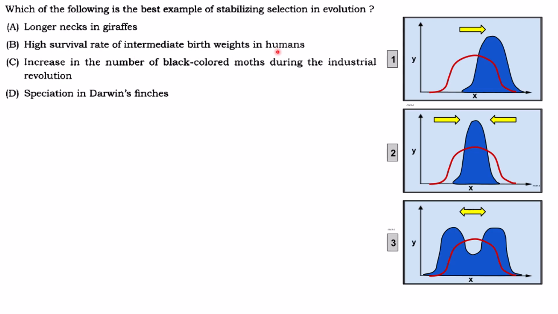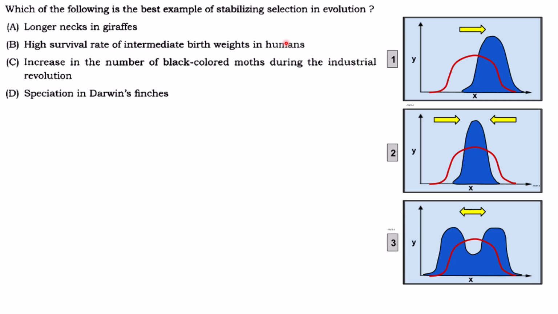Then higher survival rate of intermediate birth weight in humans. Yes, stabilizing selection is also a natural selection where the intermediate phenotype is favored over the extreme phenotype. So intermediate phenotype will be more in number. If you take the case of birth weight in humans, if there are babies which have very high birth weight or very low birth weight, then those babies are going to have complications.